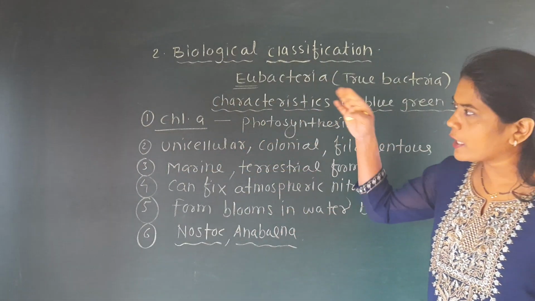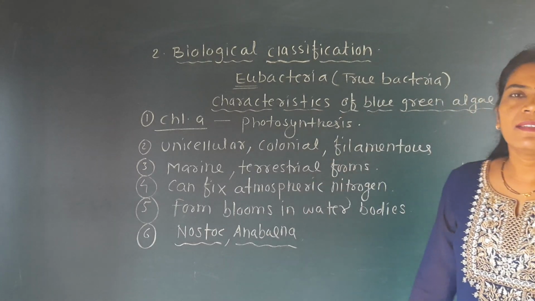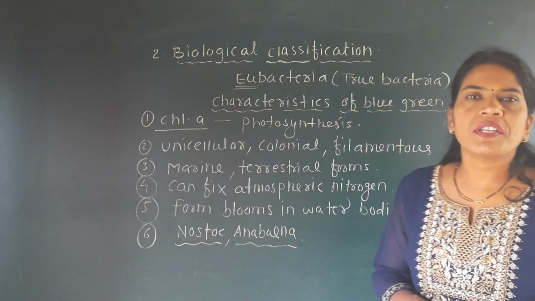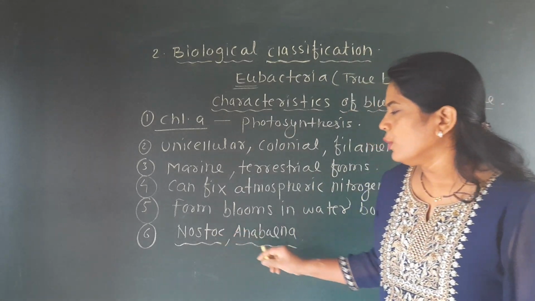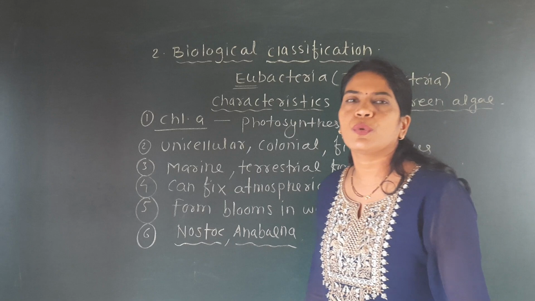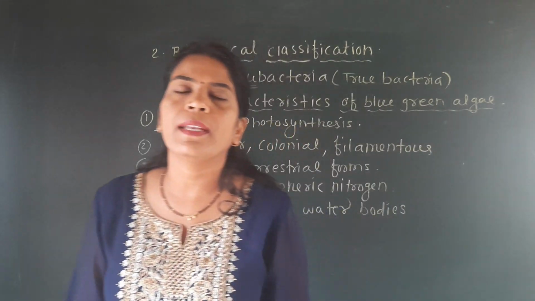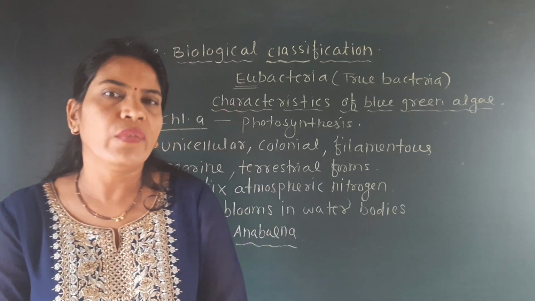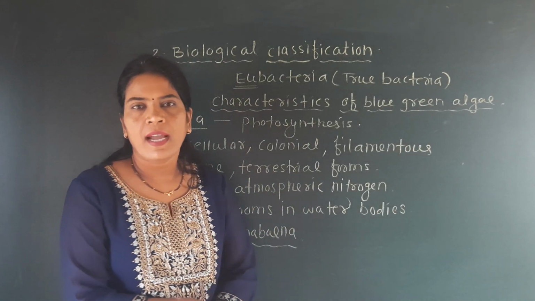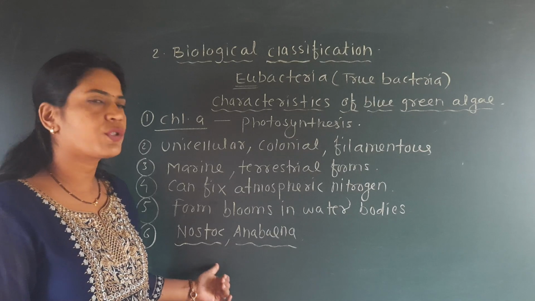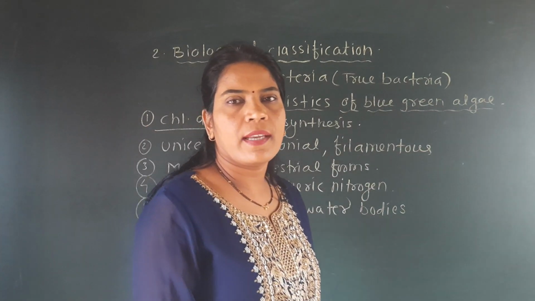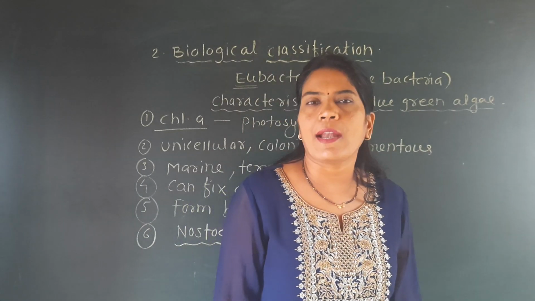Anabaena, because if any MCQ question is asked on this cyanobacteria, then the question is asked by taking the example of Nostoc and Anabaena. So everyone should know that Nostoc and Anabaena are the two examples of this blue-green algae. So blue-green algae means Nostoc and Anabaena. This is about the eubacterial photosynthetic autotrophs.